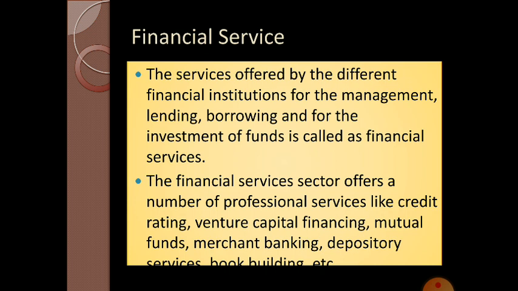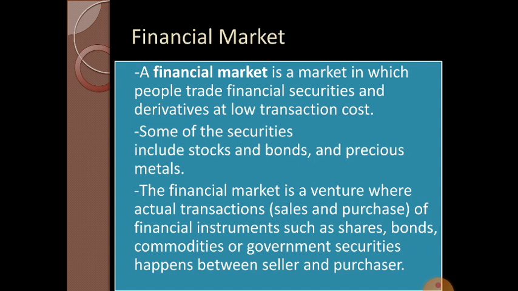Okay, then the last component of financial system is financial market. What is financial market? Financial market is a market in which people trade financial instruments and securities with low transaction cost.